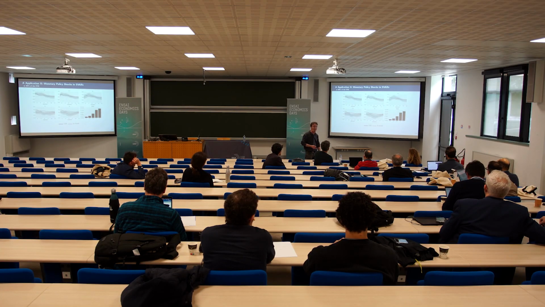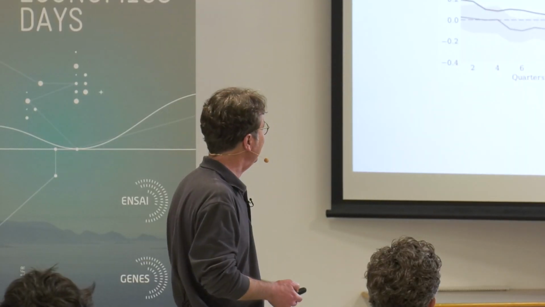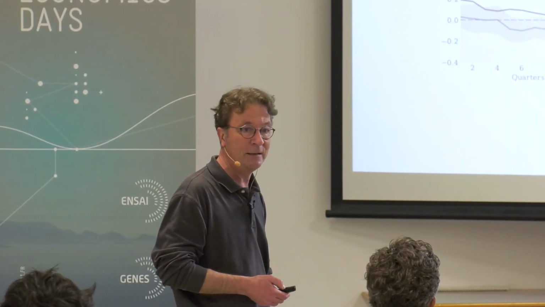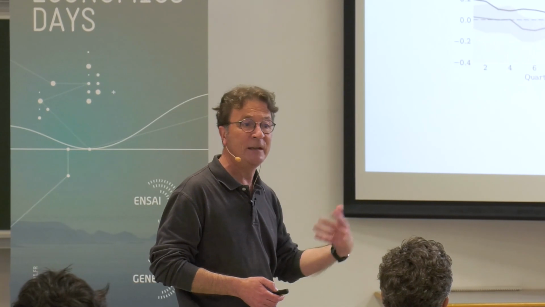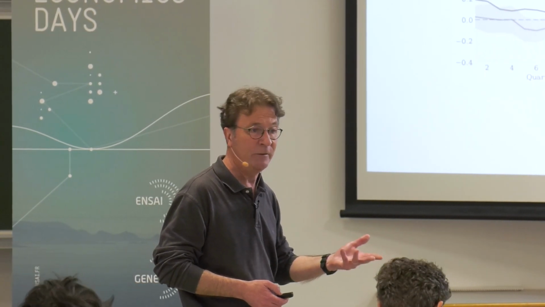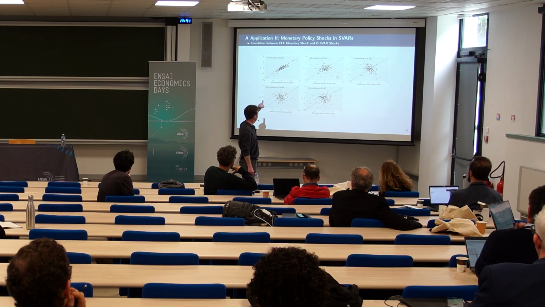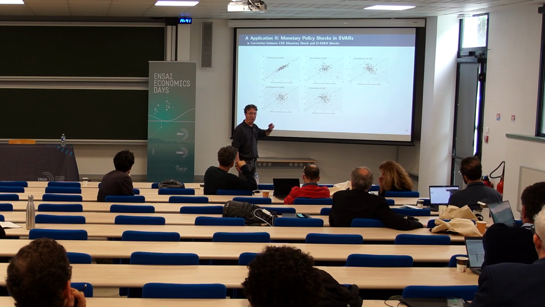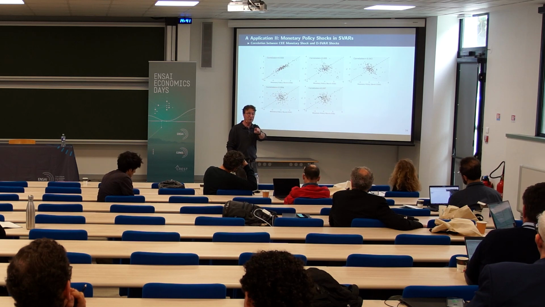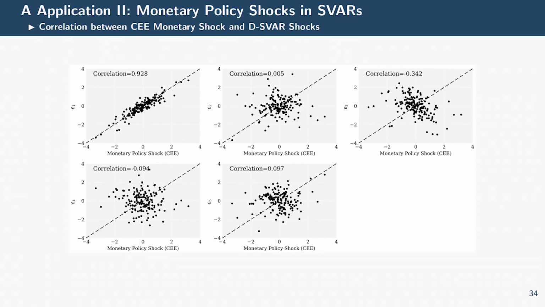Before looking at the impulse response functions and testing the 0 restrictions in your VAR, let me compare epsilon 1, epsilon 2, epsilon 3, epsilon 4, and 5 to your shock. Here is the correlation between your monetary policy shock and the 5 epsilons that we identify.